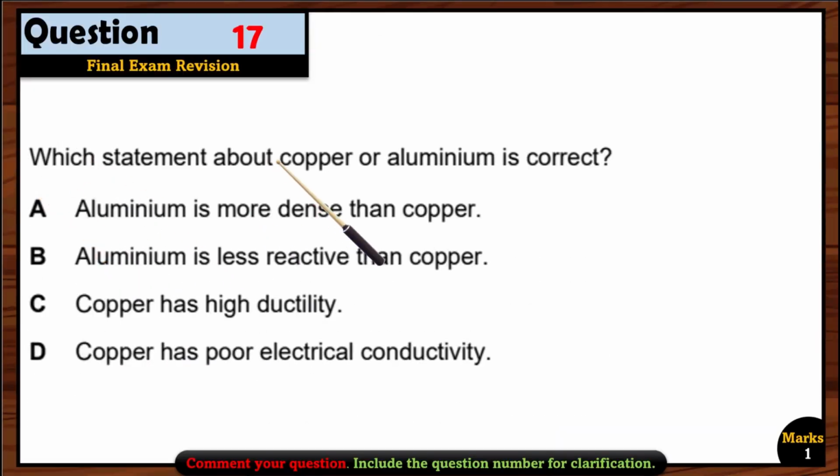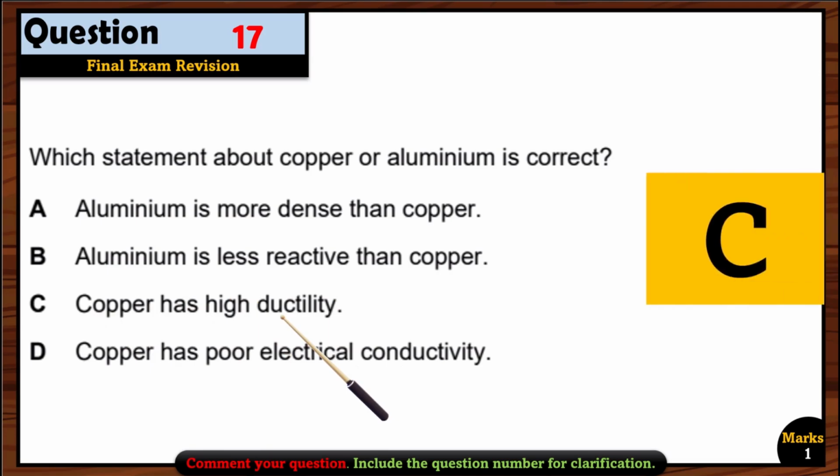Question 17. Which statement about copper or aluminium is correct? Aluminium is more dense than copper. Wrong. Copper is a transition metal, and transition metals have more density compared to group 1, group 2 and group 3 metals. So copper is more dense. Aluminium is less reactive than copper. Wrong. The reactivity of transition metals is less compared to that of group 1, group 2 and group 3. So B is also wrong. Copper has high ductility. Yes, that's right. That's why we make wires from copper. So option C is the right option here.